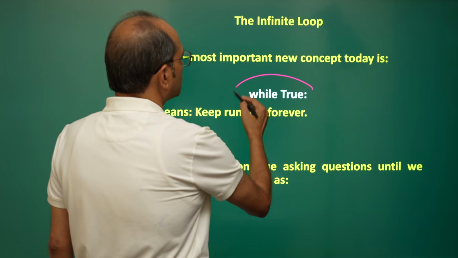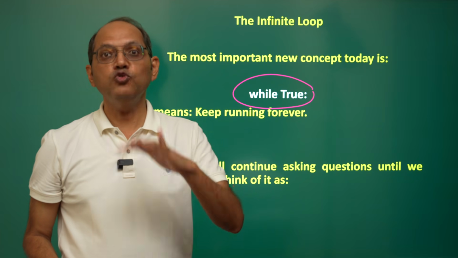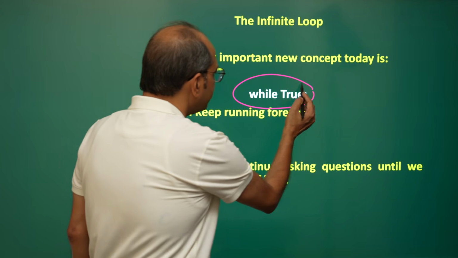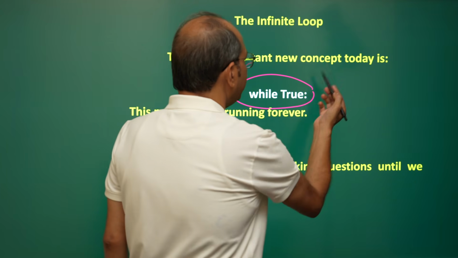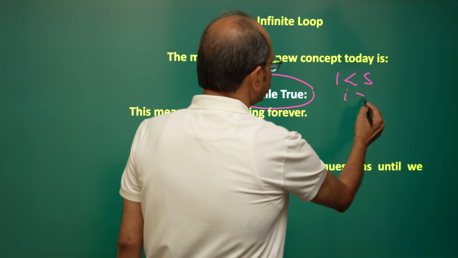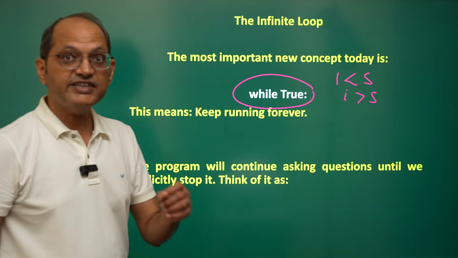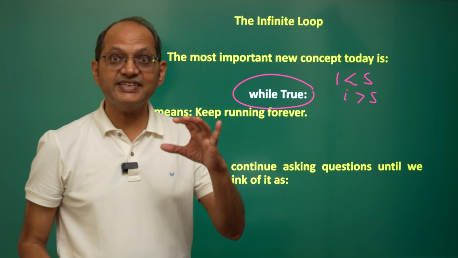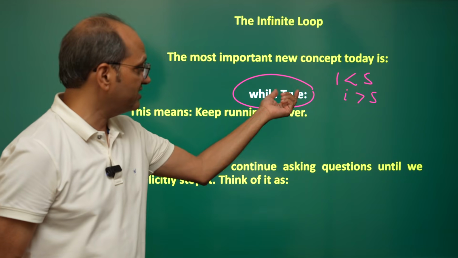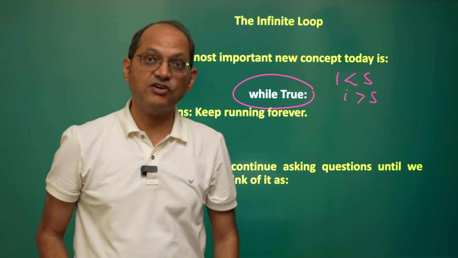This is while true. While means we are running a loop in Python. While means till the time this condition is true. Here you can write anything like 1 is less than 5, or i is greater than 5. This is the condition which you can write here. But since you have written True, that condition will remain true always, because you have written the absolute value as True. So it will remain like that always.